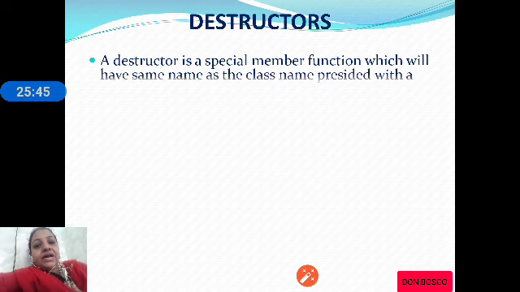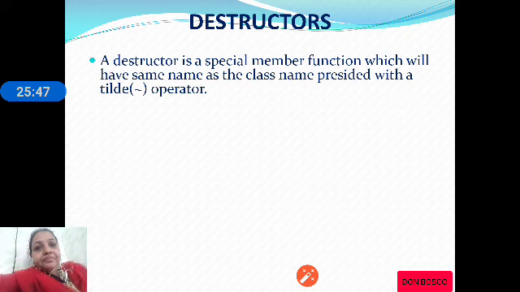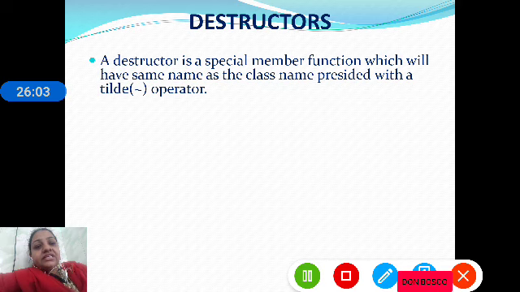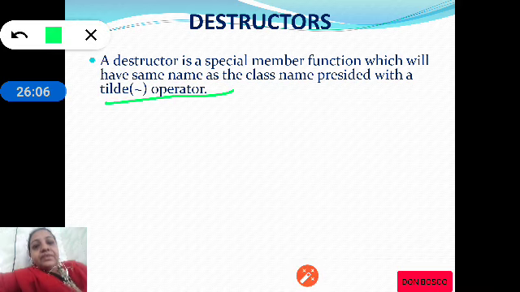Now we will see the last topic of this chapter, that is destructor. What is a destructor? A destructor will also have the same name as the class name. Like a constructor has the same name as the class name, a destructor will also have the same name as the class name, but there is a change here. A tilde operator is used along with the destructor.